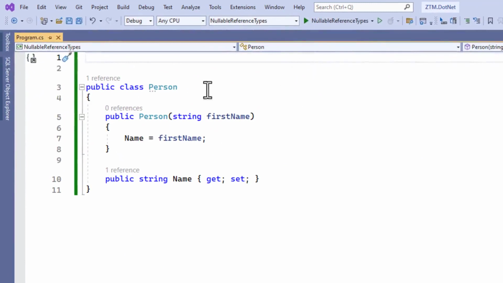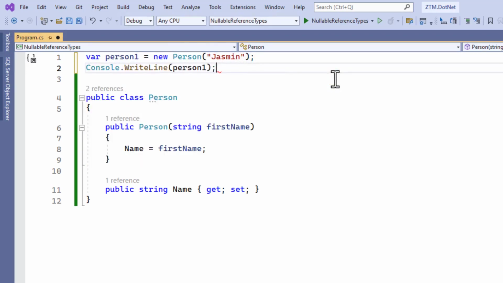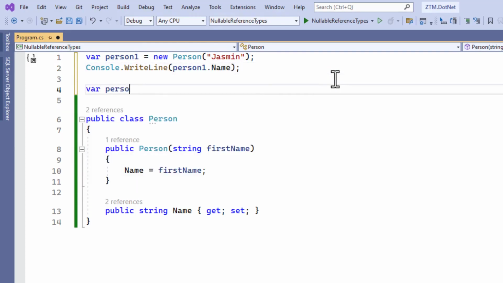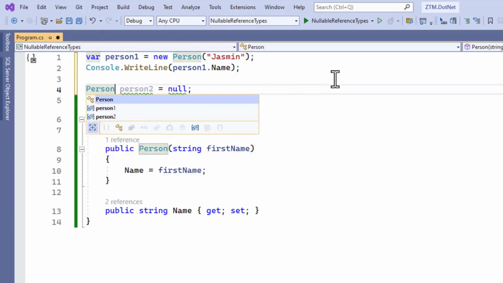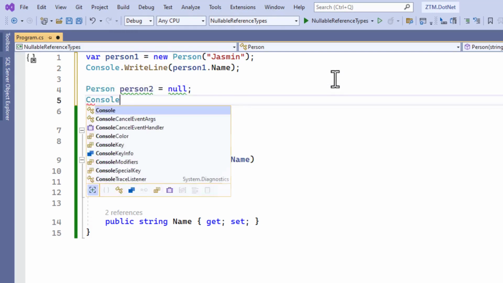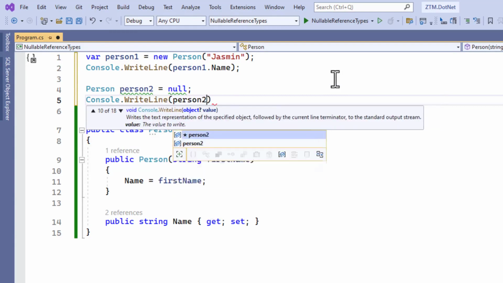We have a person class with a name property. We create a new person object, assign the reference to the person1 variable, and write the name to the console. We also create a person2 variable of type person and assign null as its value. We also want to access the name property and write it to the console. As you can see, there are two compiler warnings.